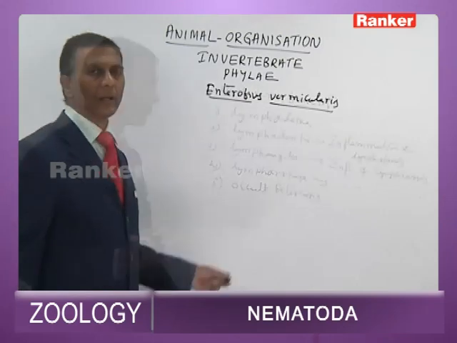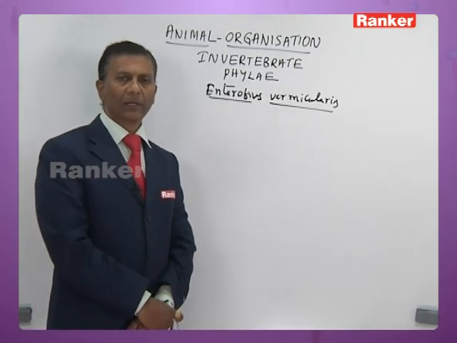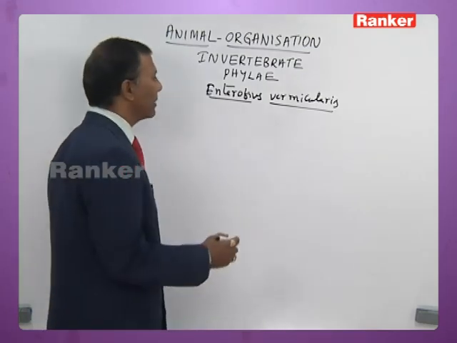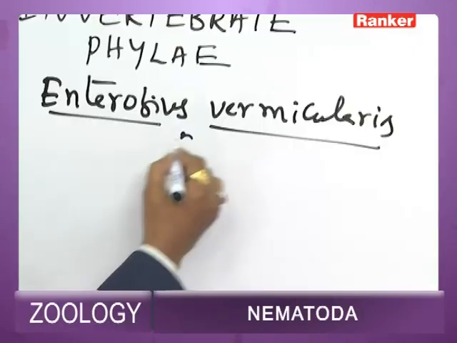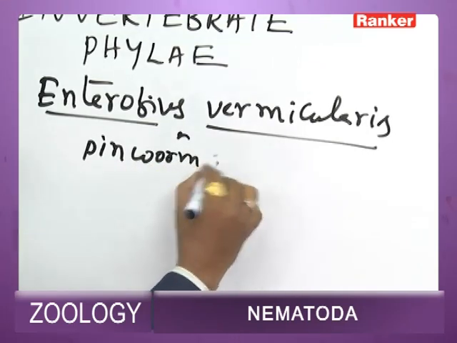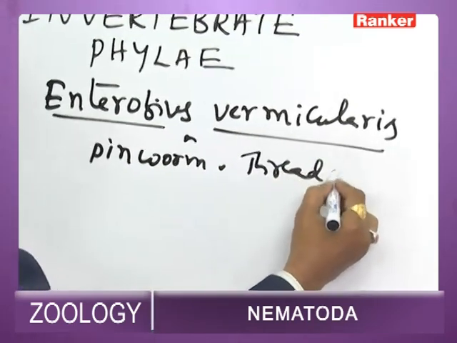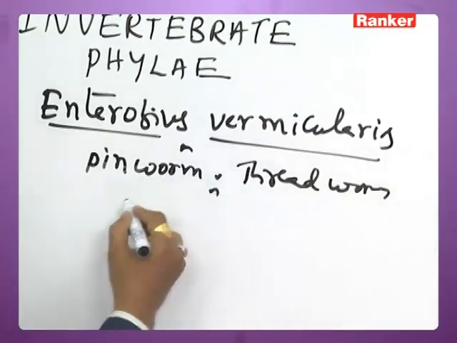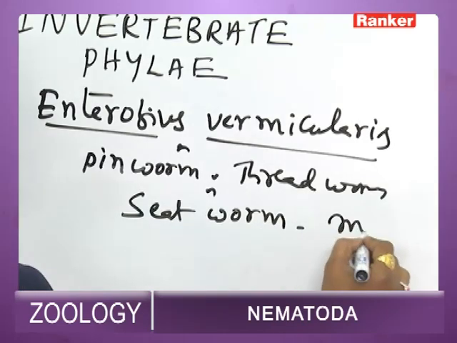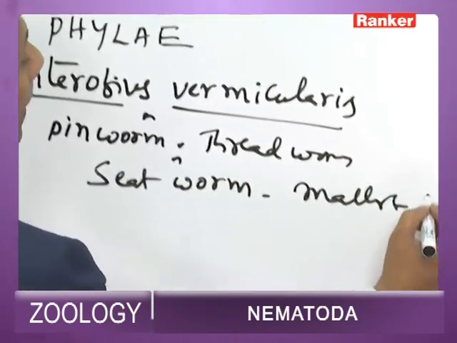Now, the important characters of Enterobius vermicularis I shall put before you. Enterobius vermicularis is commonly called pinworm, or threadworm, or seatworm. It is the smallest nematode.